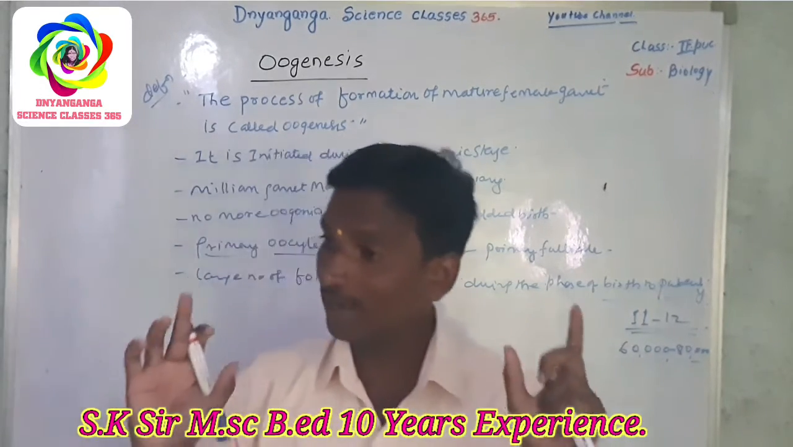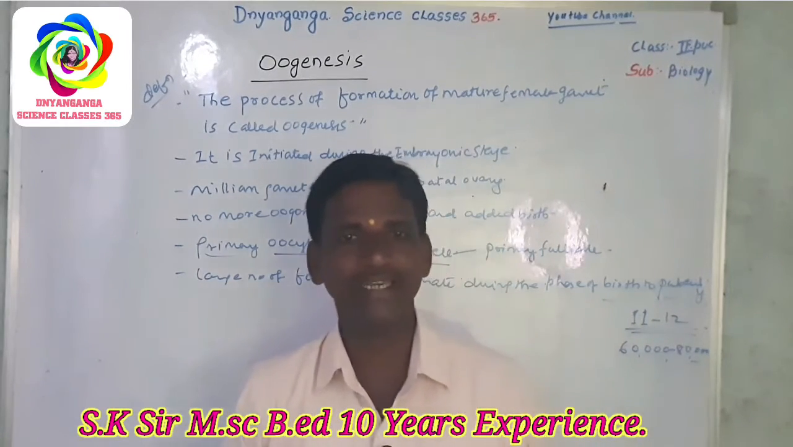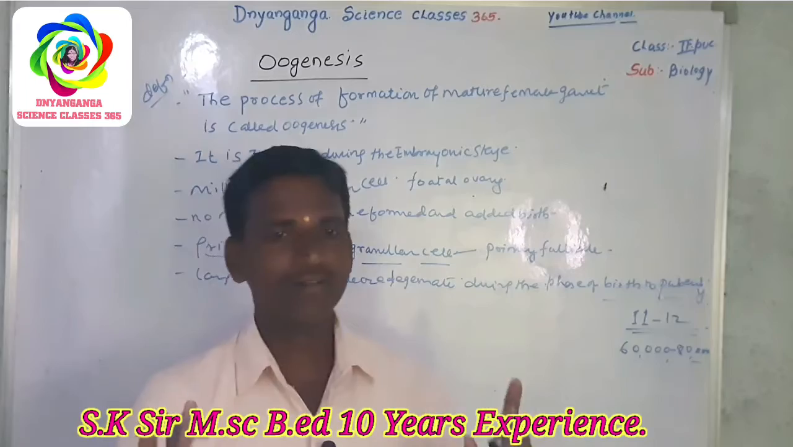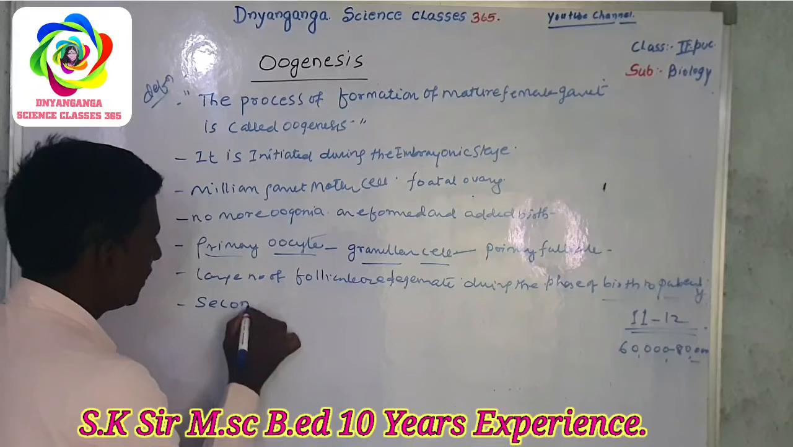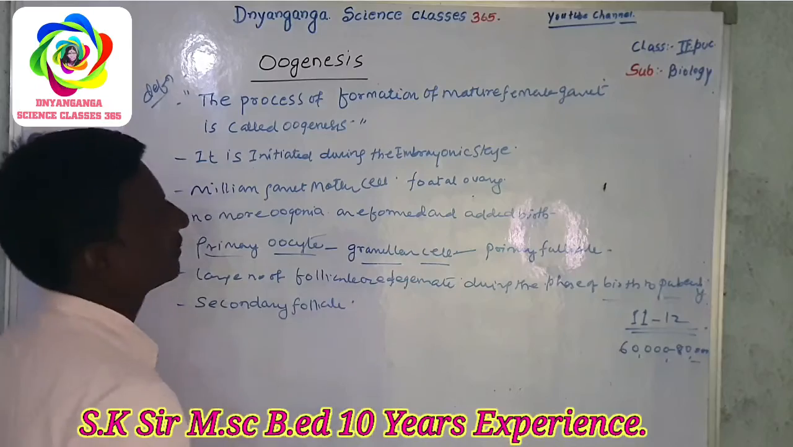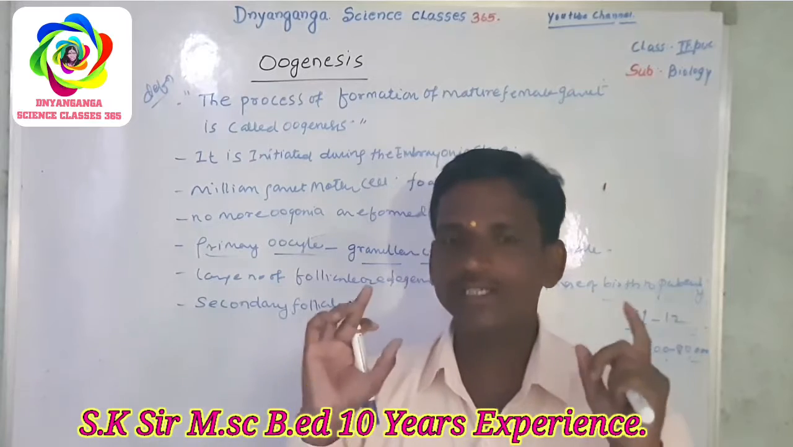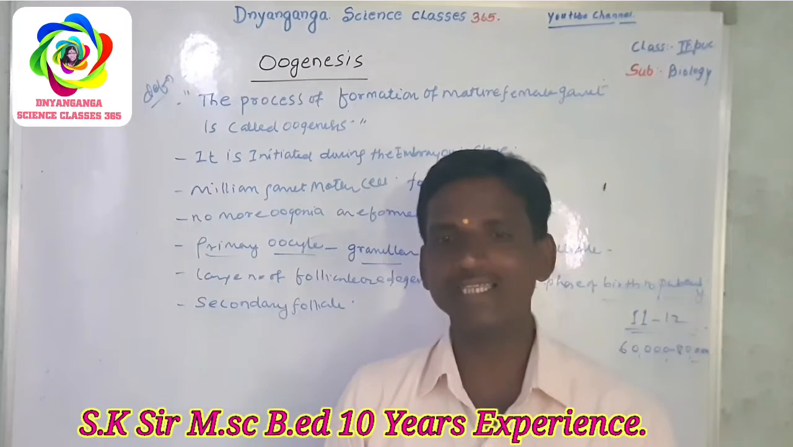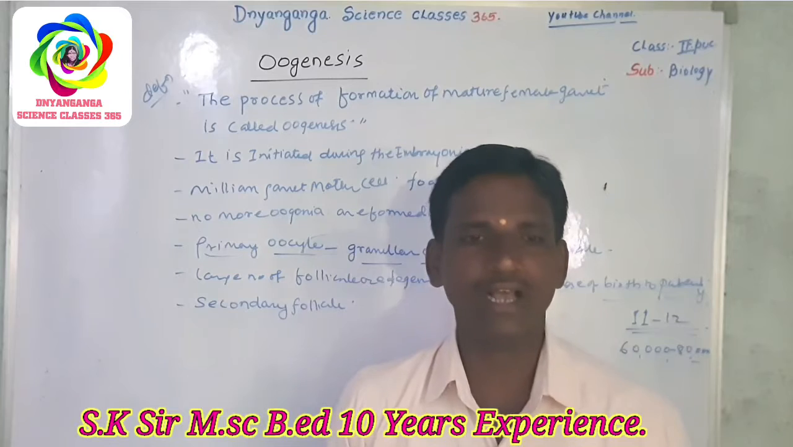Then the primary follicles are surrounded by more layers of granulosa cells and a new theca. That one is known as the secondary follicle. The theca has an internal theca and an outer theca.